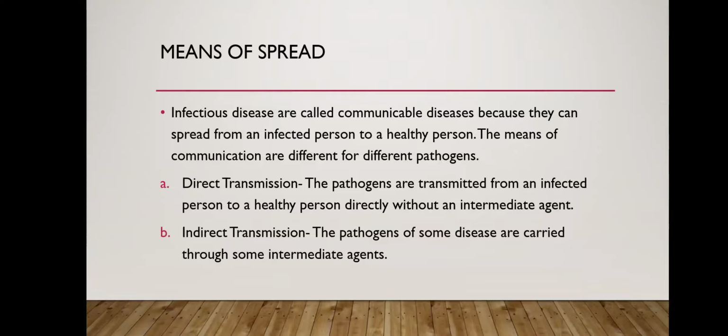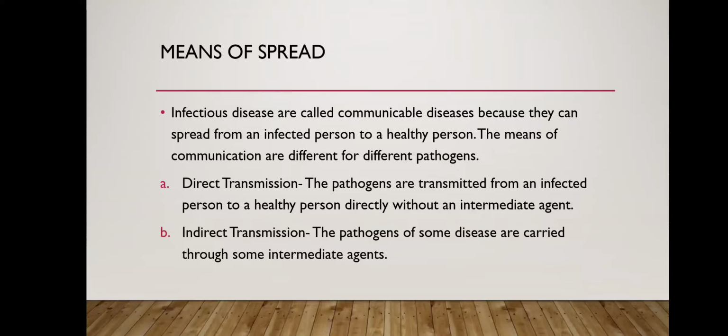So first mean of transmission is the direct transmission. Here the pathogens are transmitted from an infected person to a healthy person directly without an intermediate agent. So here no intermediate agent is required. So here we will study how it gets transmitted: contact with the infected person or through the sexual contact or contact with the soil or through the transplacental transmission.